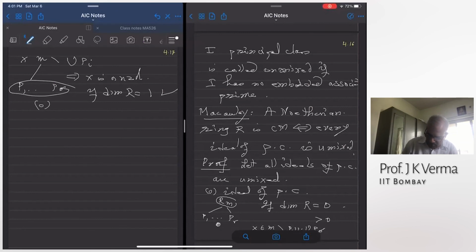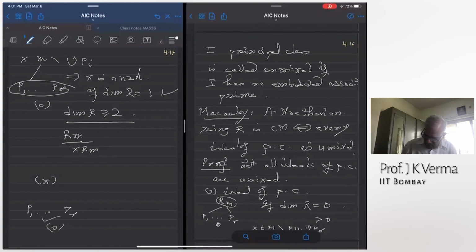If the dimension is bigger than or equal to 2, then I go mod this X. So I have this principal ideal which is of height 1, because the zero ideal has no embedded associated primes. And this X is a non-zero divisor in R_M.